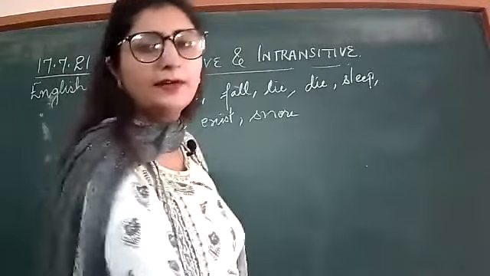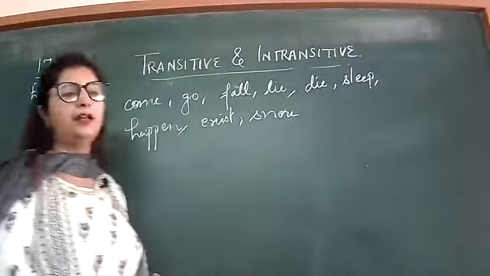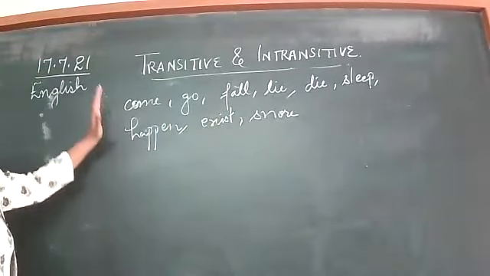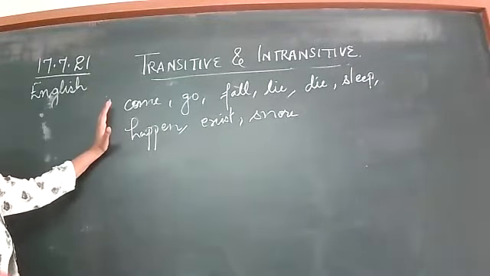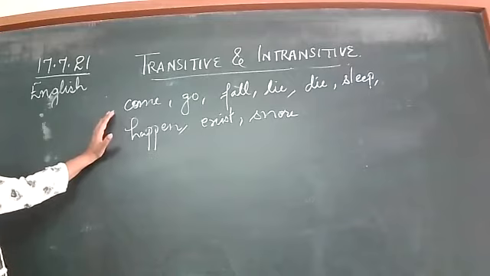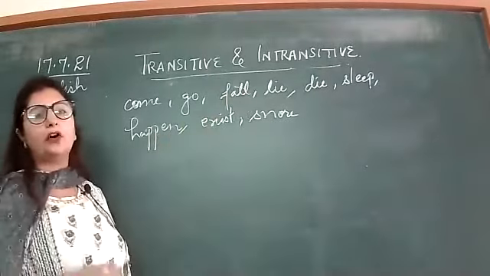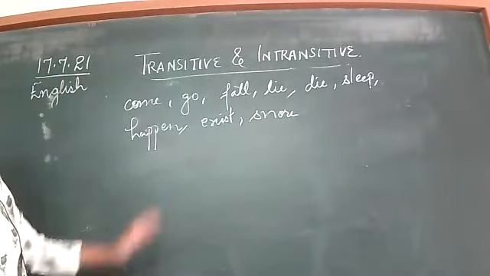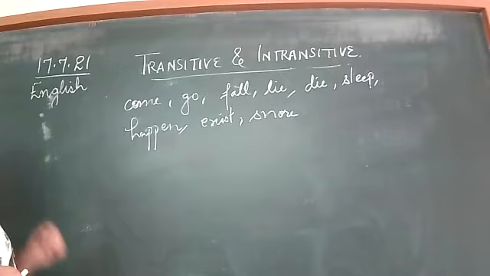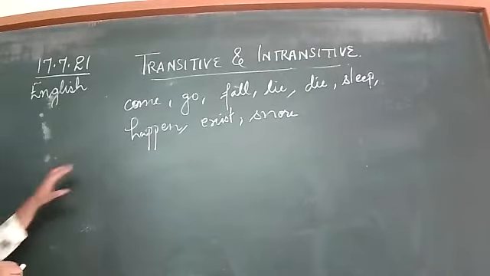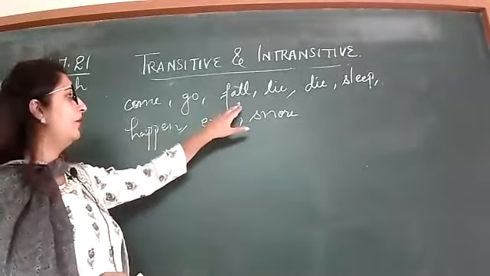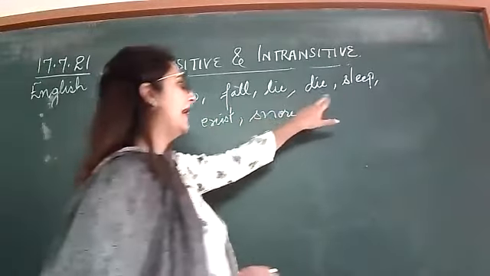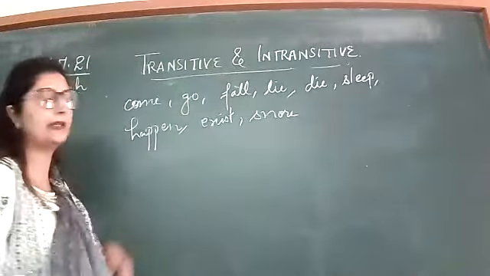So it means that in all the examples I have spoken, these words can be used intransitively. Intransitively means they can be used without using an object. Okay. For example, it was so hot that all plants died. So just remember these words which can be used intransitively: come, go, fall, lie, die, sleep, happen, exist, and snore.